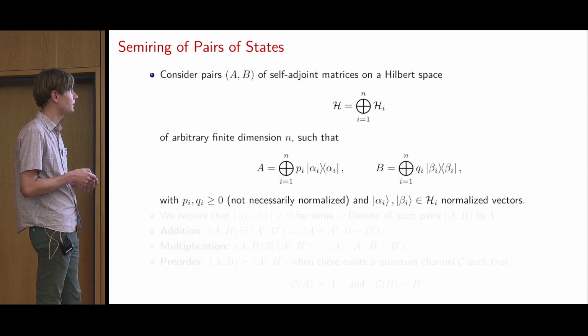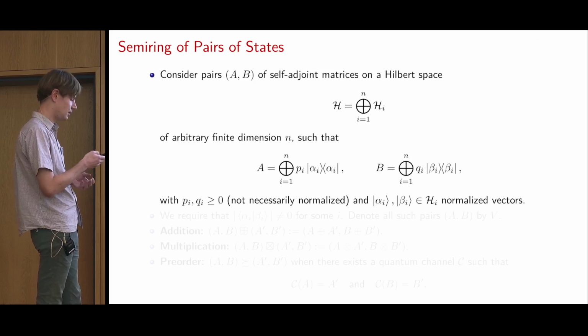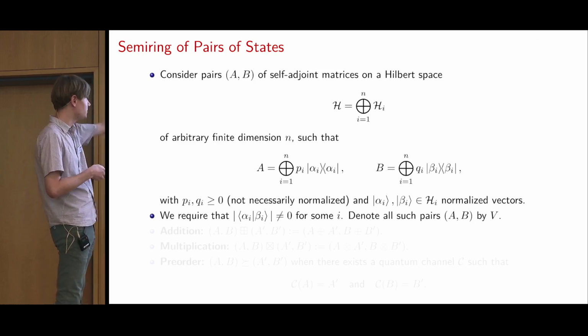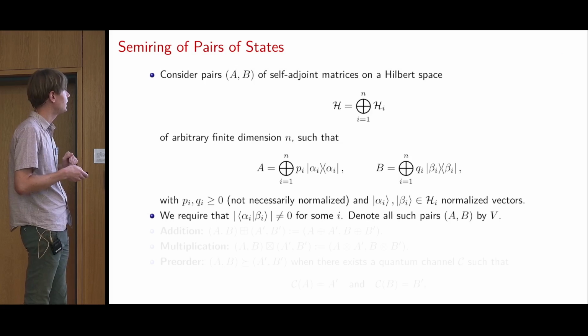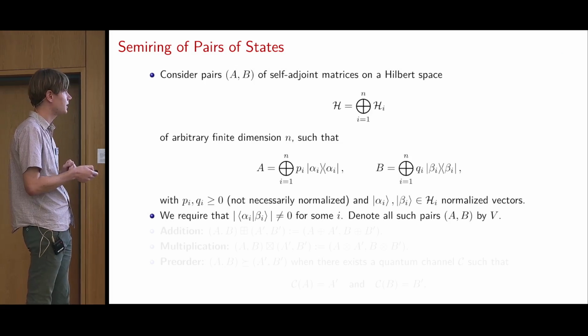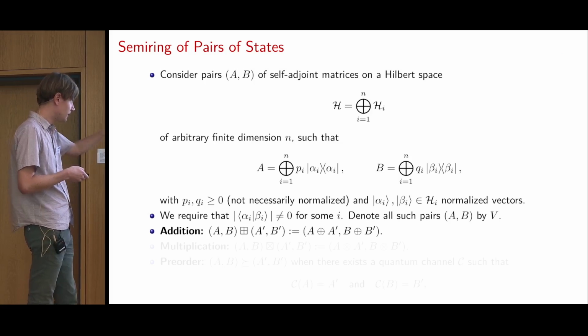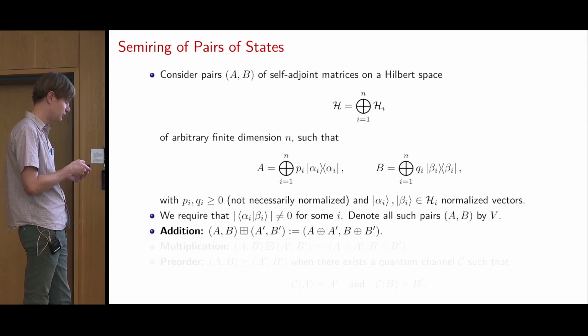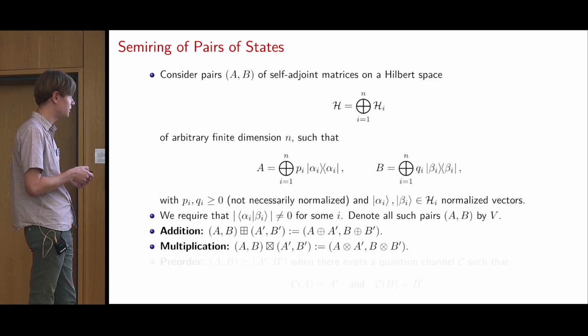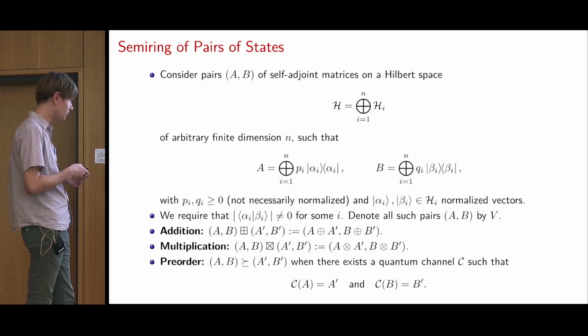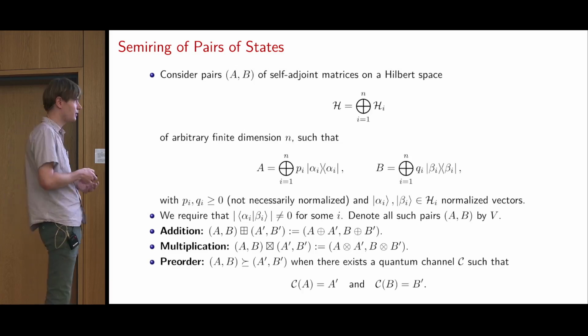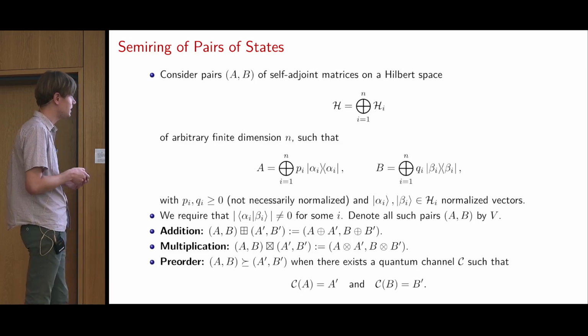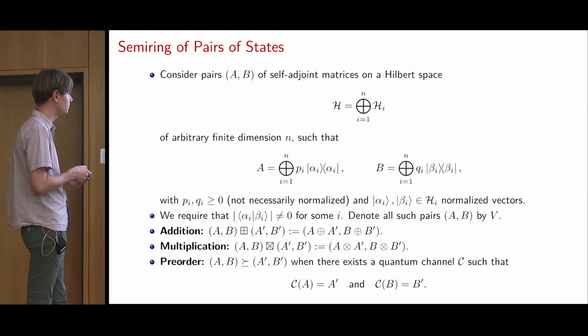And alpha_i and beta_i are normalized vectors in the same Hilbert space H_i. For technical reasons, we also have to require that they're not completely orthogonal. And let's denote all those pairs by V. Addition is defined like this, so it's just component-wise addition by using the direct sum. And multiplication is similar, so just component-wise multiplication by the tensor product. And the preorder is defined by requiring that there is a quantum channel that takes the pair that's considered bigger to the pair that's considered smaller, like this.